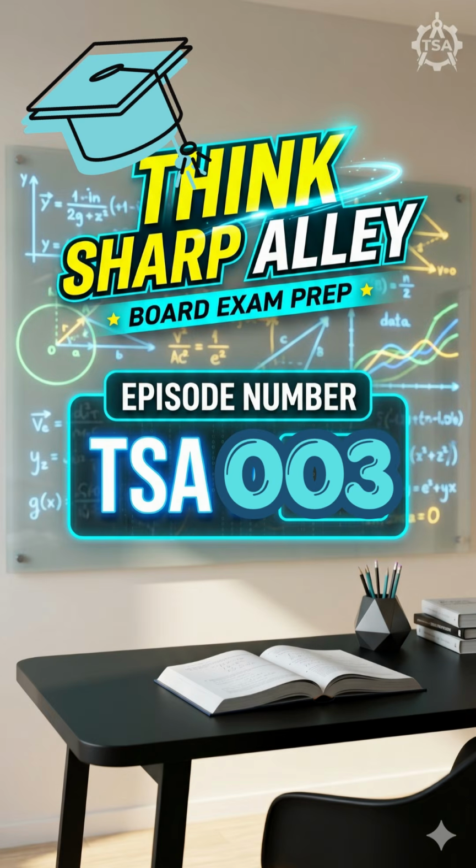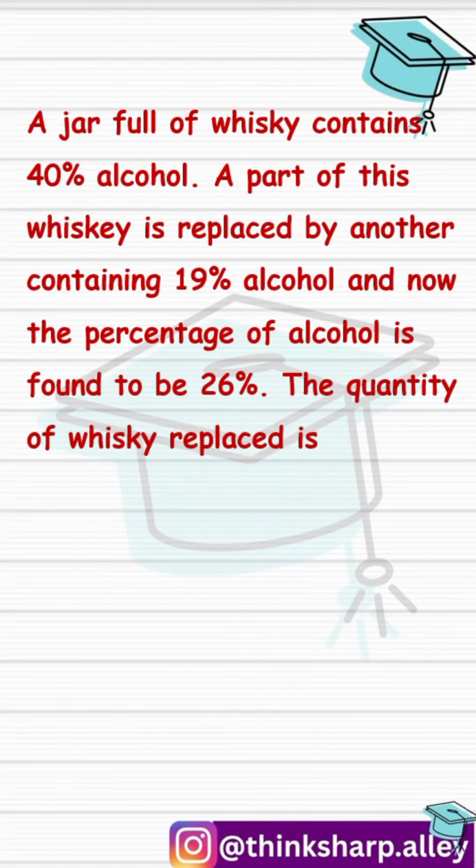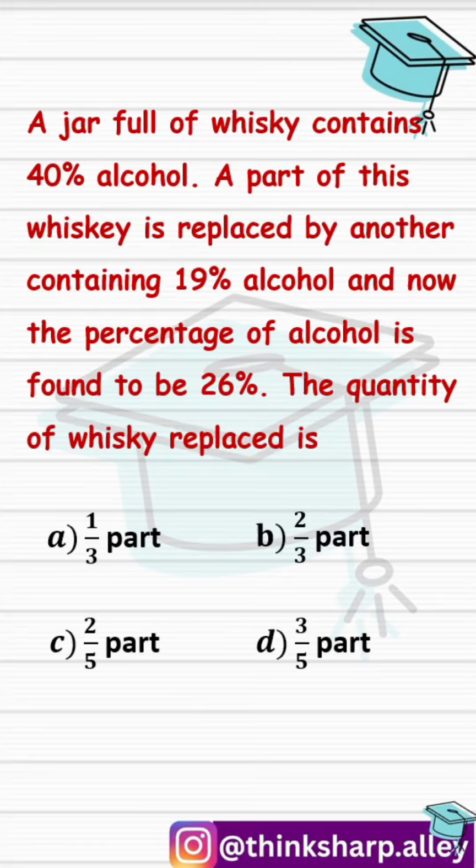Here is today's must-know MCQ for class 12. A jar full of whiskey contains 40% alcohol and a part of this whiskey is replaced by another containing 19% alcohol, and now the percentage of alcohol is found to be 26%. So the quantity of whiskey replaced is which of the following options?